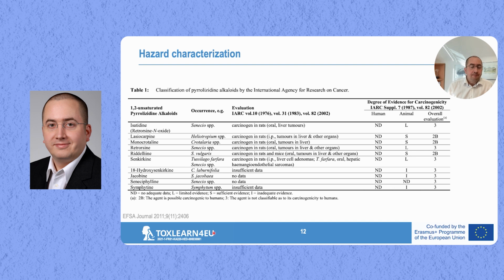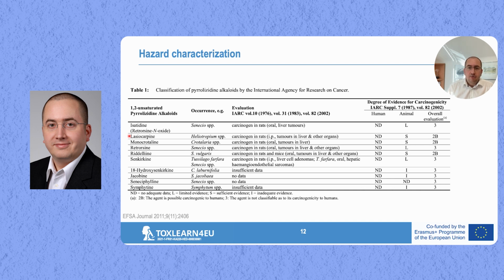Now, because there is a lack of toxicity data, especially on carcinogenesis, usually what is done in hazard characterization is that the data from one single substance is used, and then this is extrapolated to the whole group. So there's one substance considered representative for the whole group. Before 2017, it used to be lasiocarpine, where there's clear evidence in animals for carcinogenicity.